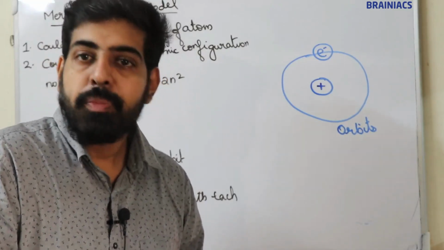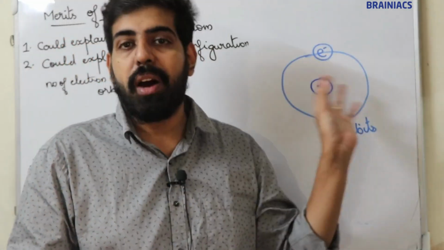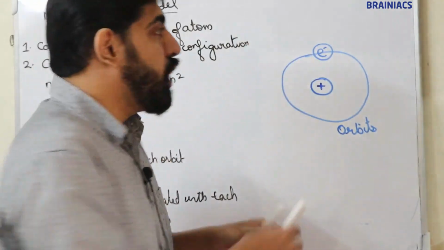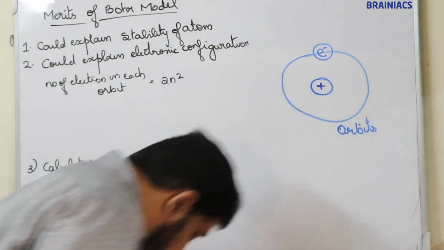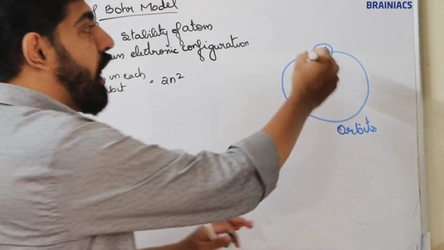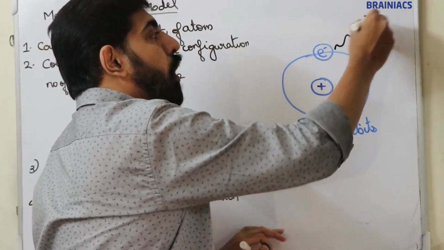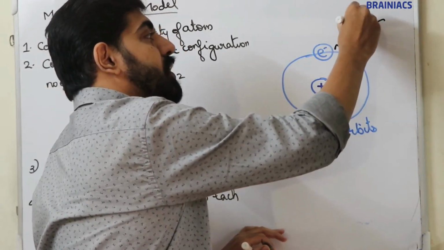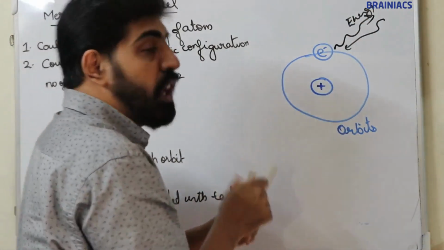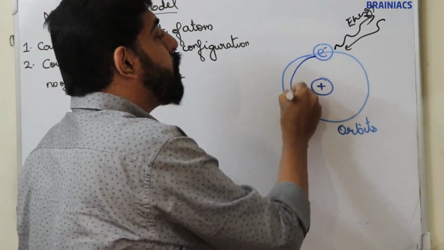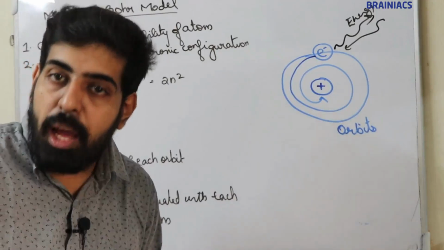As long as the electron revolves in a fixed quantized path, it will not simply lose or gain energy. Not losing energy means that the electron will not fall to the nucleus. It will not collapse into the nucleus.